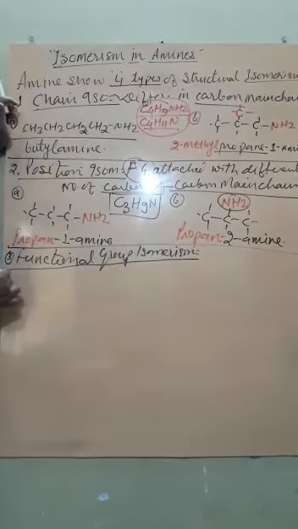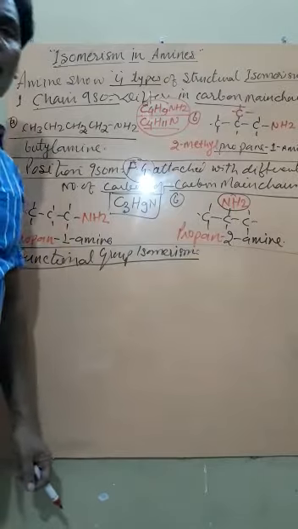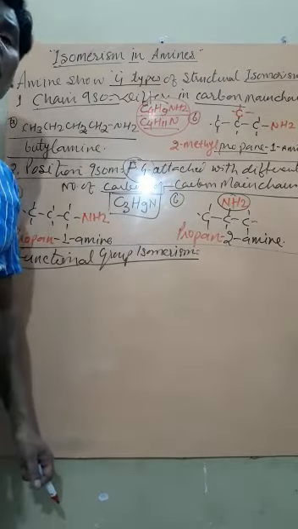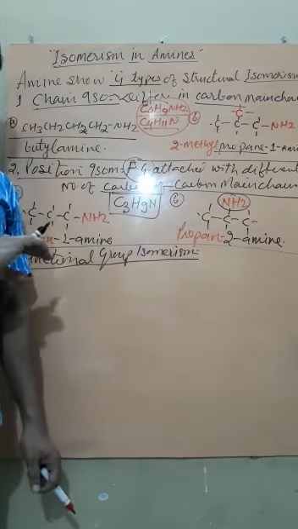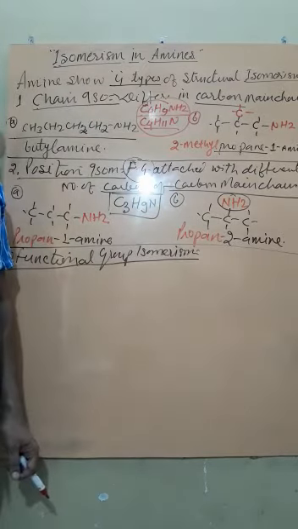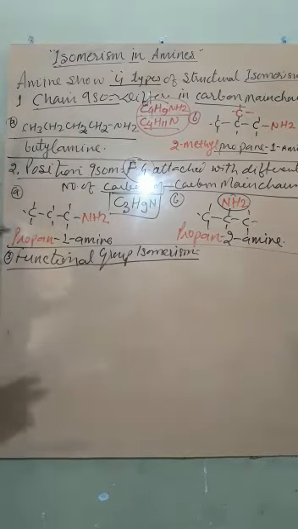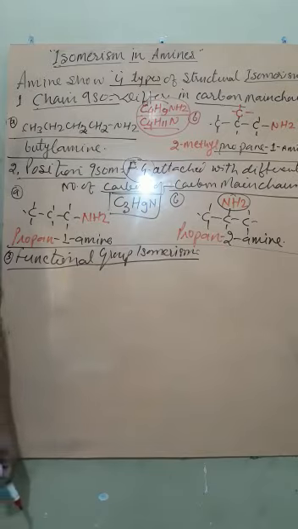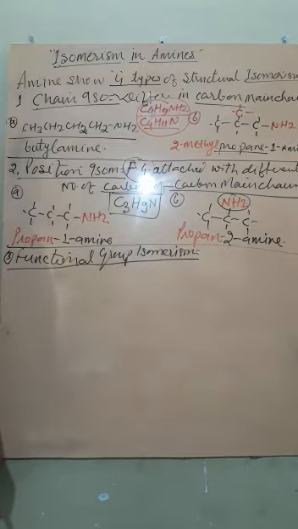Students, primary, secondary and tertiary amines have different formulas for their functional group. Suppose we take alcohol: every alcohol has only one formula, OH. The functional group has the same formula, OH. But in the case of amines, the 3 types of amines have 3 different formulas of their functional group.